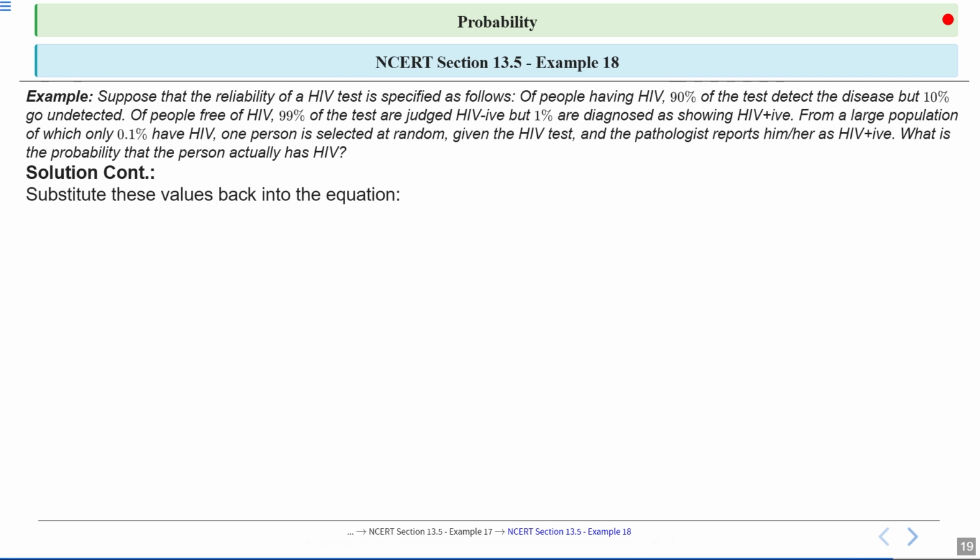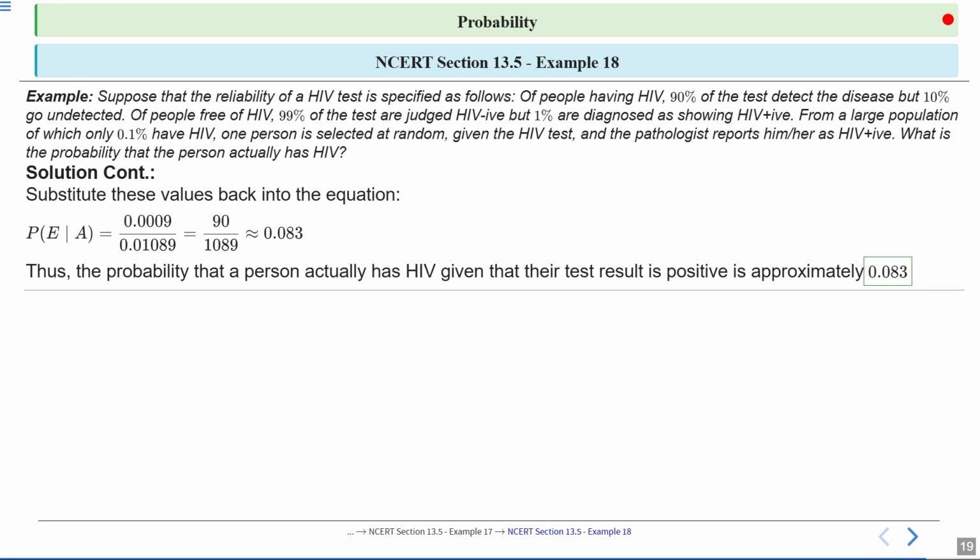Okay. Now substitute these values back into the equation. We will get probability of E upon A is equal to 0.0009 upon 0.01089, which is equal to 90 upon 1089, which is equal to 0.083. Thus the probability that a person actually has HIV given that their test result is positive is approximately 0.083. So the correct answer is approximately 0.083. So a positive result doesn't always mean you are sick.